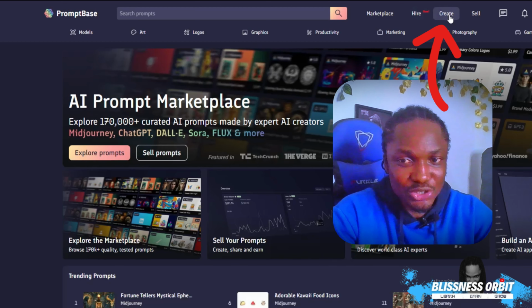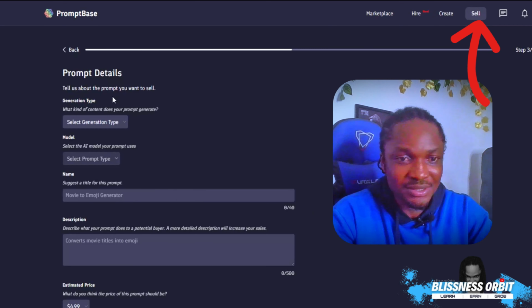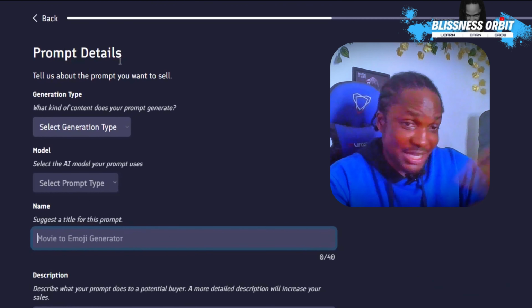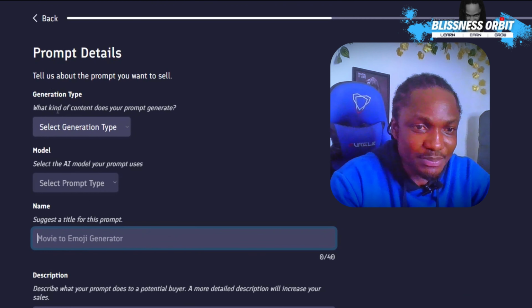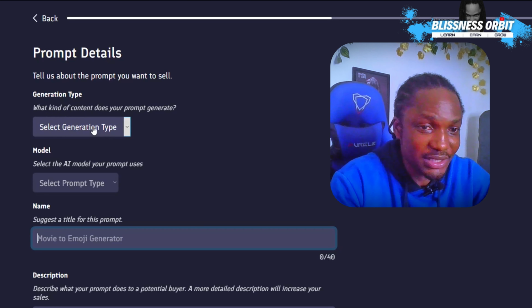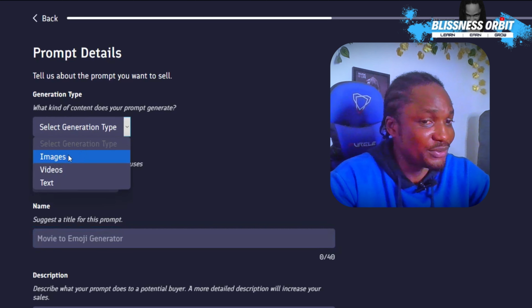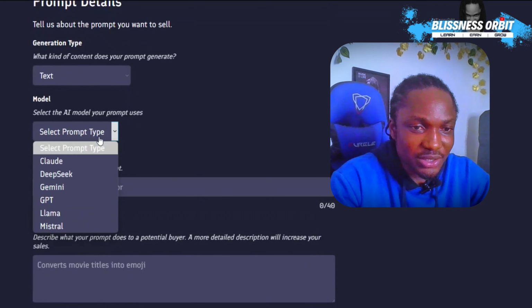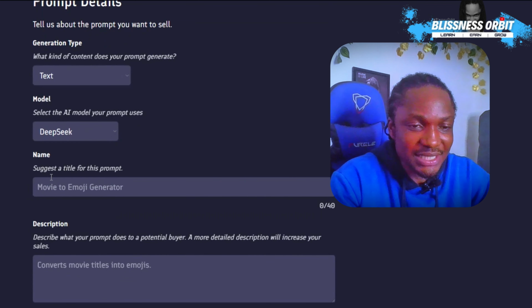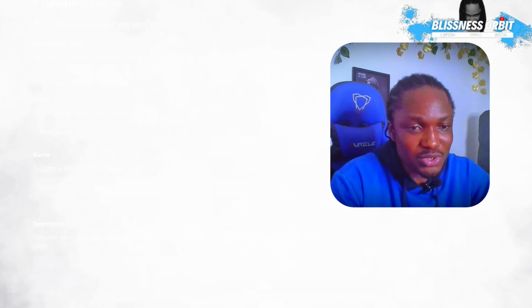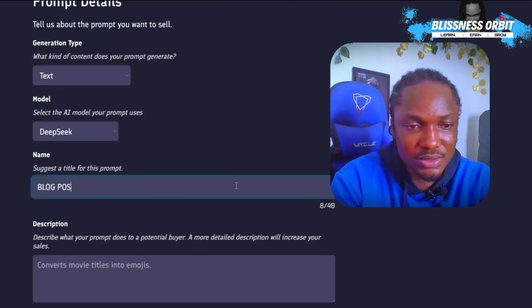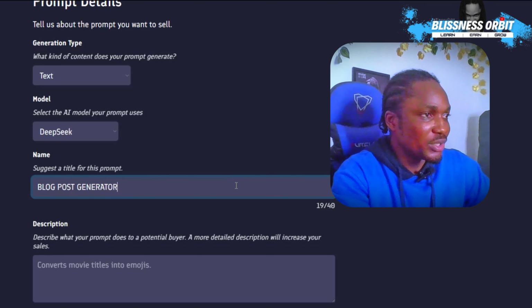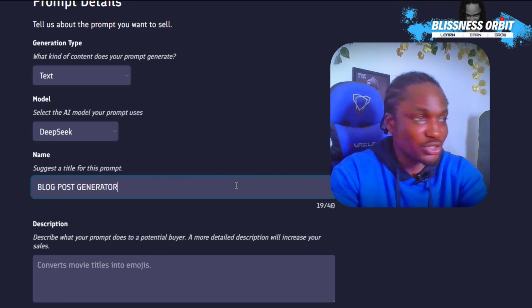It's very easy to get started here on prompt base. Just have to come here, create an account, come here, click on sell, and from here this is the prompt details that you're going to be entering. So generation type, what kind of content does your prompt generate? So we click right here. It generates images, videos, or text. So let's go with text, and then the AI model. So we select DeepSeek right here, and then the name, so just the title for this prompt. So right now we can just call it blog post generator, or whatever you want to use DeepSeek to generate. You just put the title right there.